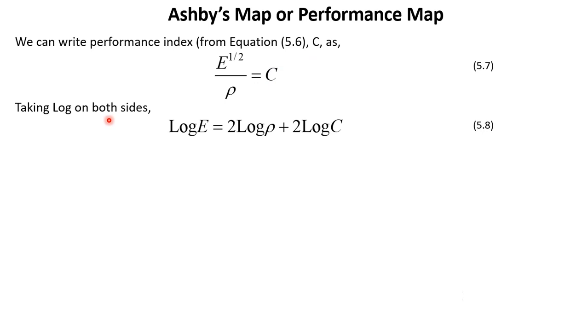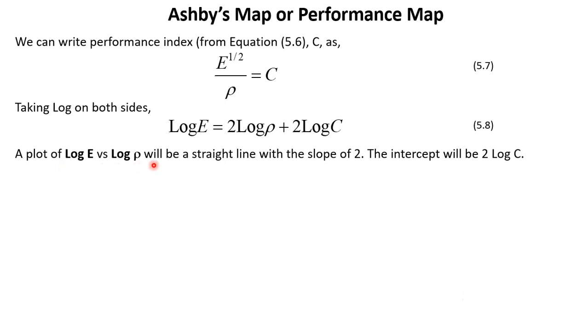Now taking logarithm on both sides, log E will be equal to 2 log rho plus 2 log C. Now this is a straight line if we plot log E as a function of log rho. So a plot of log E versus log rho will be a straight line with a slope of 2, because this is the number 2. The intercept on the log E axis will be 2 log C. So this is the intercept and this is the slope of this straight line.